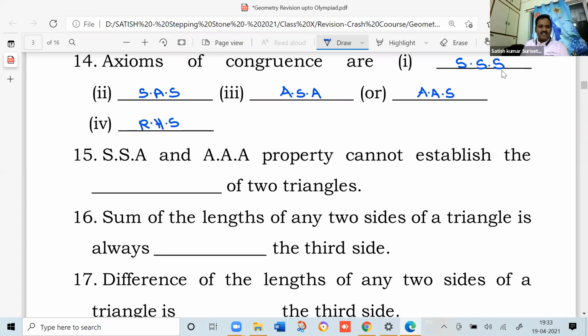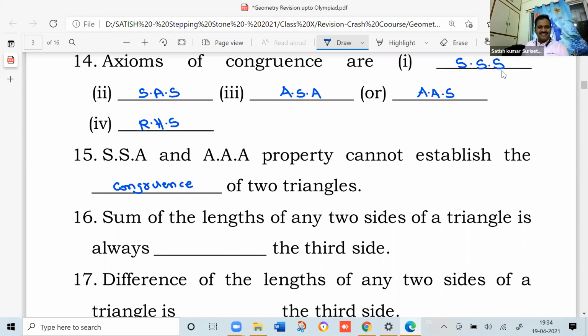Next, SSA and AAA property cannot establish the congruence of two triangles. Next, sum of the lengths of any two sides of a triangle is always dash the third side.